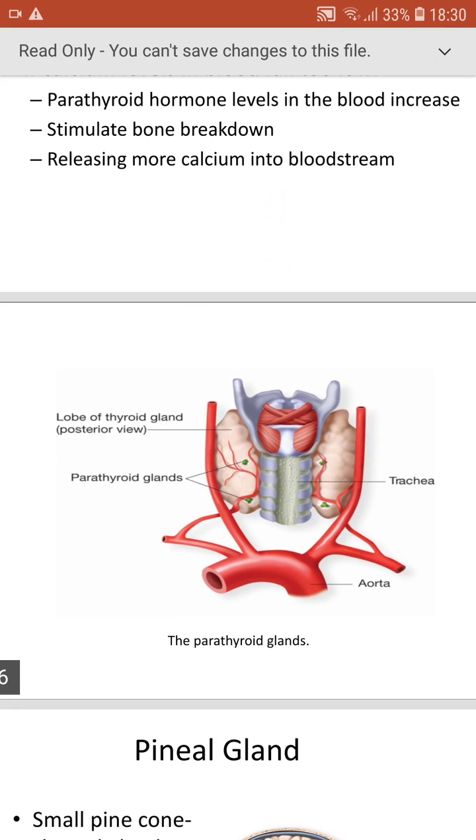And this is the picture. So you can see above, this is the trachea, and above the trachea we have this thyroid cartilage. We call this cartilage the Adam's apple also in males, and this is the thyroid gland. Backside to this thyroid gland we have the 4 parathyroid glands, and this is the arch of aorta. In some interviews they'll give a question paper with a picture and ask you to label that. So to know the picture is also very important.